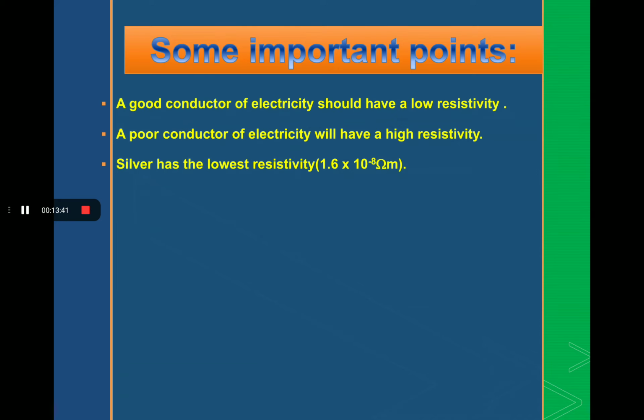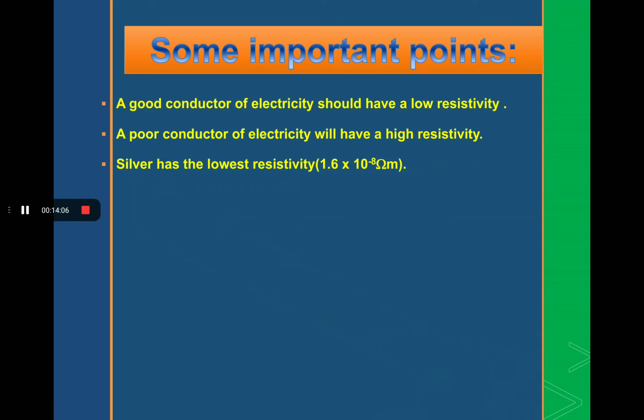Here the first point is that a good conductor of electricity should have low resistivity. It has low resistivity, it means that it does not oppose the current strongly. That means it has less resistance, and if it has less resistance, then obviously it is a good conductor.